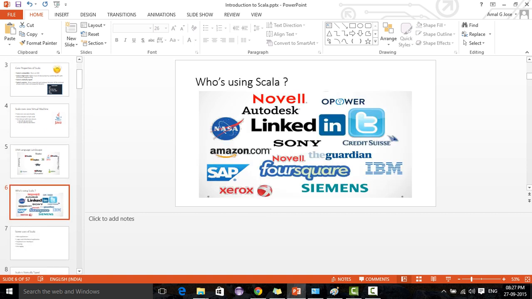So who is using Scala? These are some of the famous companies or organizations on the internet, technology companies. These companies are using Scala for developing their applications.